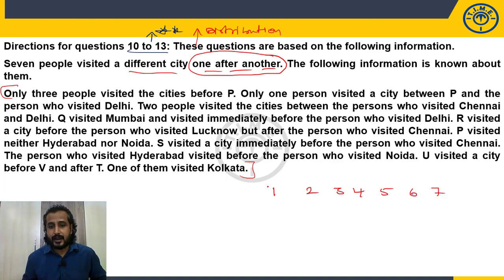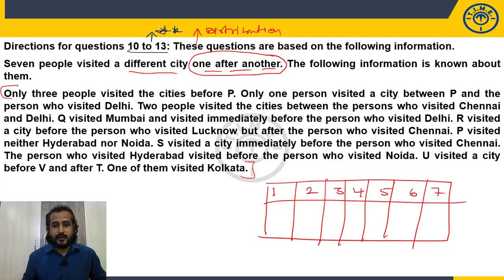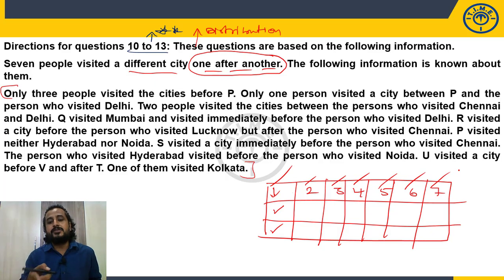So in this kind of questions, you have to take the positions, the order in which he visited. That is important. So first, he visited which city and who is the first person? Who is the second person? Which city did he visit? So this kind of basic structure can be taken. First person to visit, second to visit, third, fourth, fifth, sixth, seventh to visit, and which city he visited.